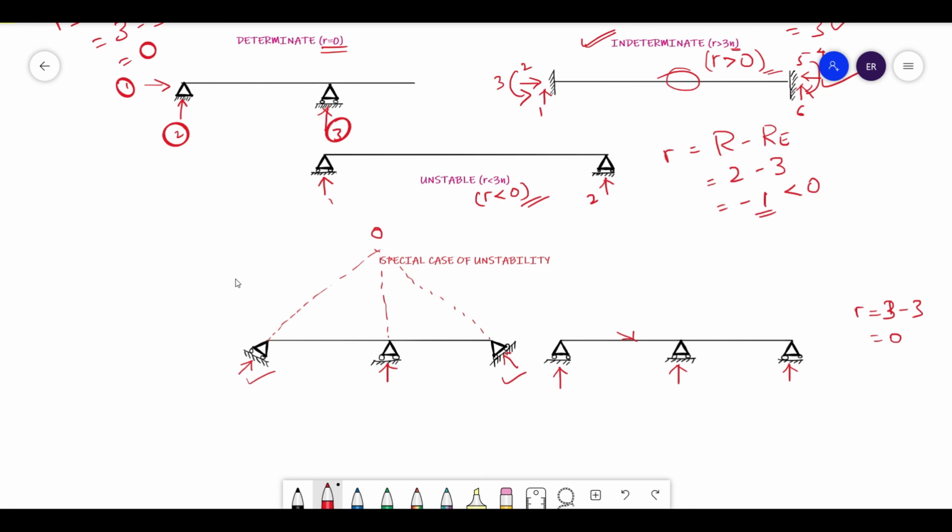So here I can define an unstable structure as: if there are fewer reactive forces than equations of equilibrium, or if there are enough reactions but instability will still occur if the lines of action of the reactive forces intersect at a common point, or if all the reactions are parallel to each other. If all the reactions are parallel to each other, such structures are called unstable structures. Hope you understood this, friends.